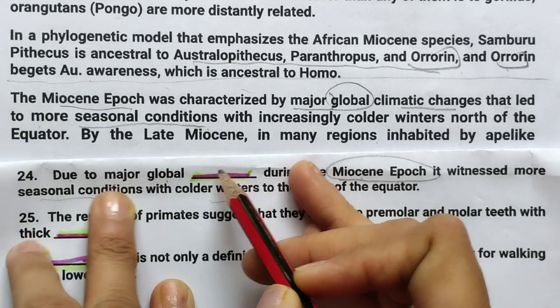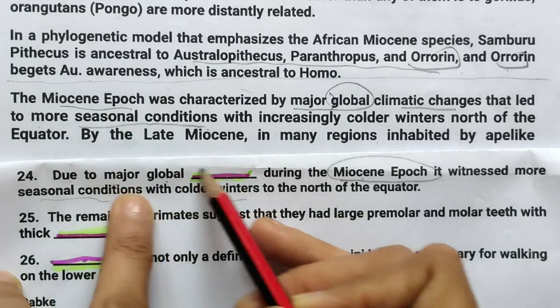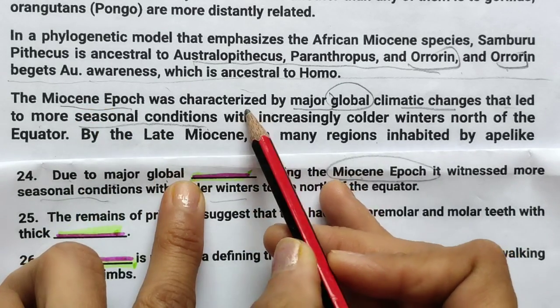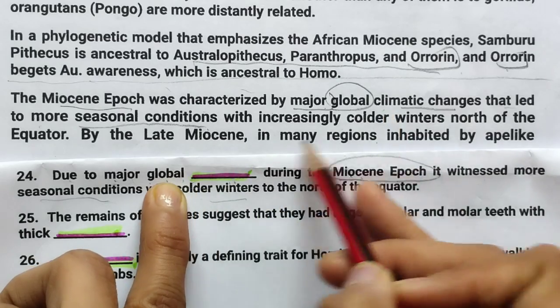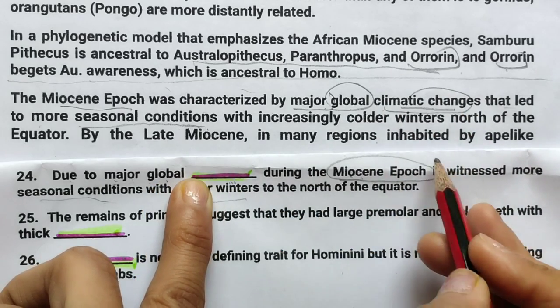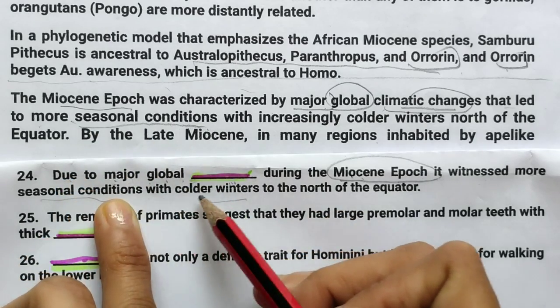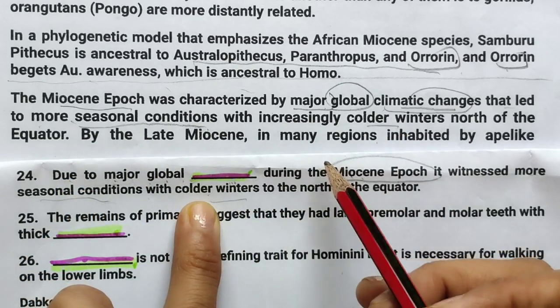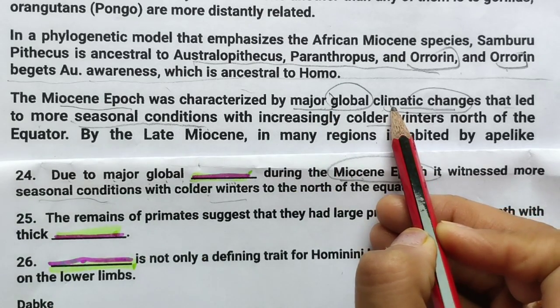So it's easy if you have found the location like that. So we are looking for due to major global dash, major global climate changes we will write, because everything is there. It witnessed more seasonal conditions with colder winters and all. Okay, so here we can write climate changes.